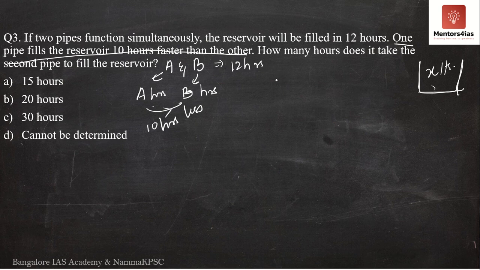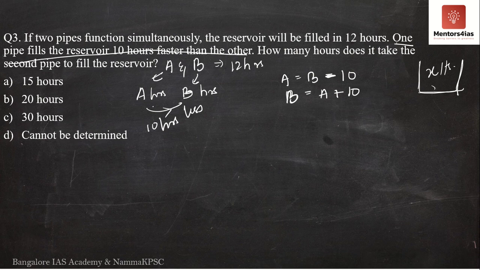So can I say A is nothing but B minus 10, or I can also write this as B is equal to A plus 10. So the number of hours taken by B is 10 hours more than the number of hours taken by A.